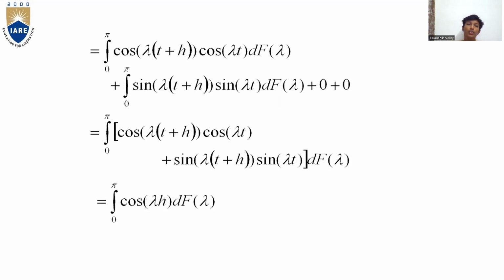Next, this is equal to integral 0 to pi cos lambda (t plus h) cos lambda t dF of lambda plus integral 0 to pi sine lambda (t plus h) sine lambda t dF of lambda plus 0, which is equal to integral 0 to pi of cos lambda (t plus h) cos lambda t plus sine lambda (t plus h) sine lambda t dF lambda. The final we get is integral 0 to pi cos lambda h dF lambda.